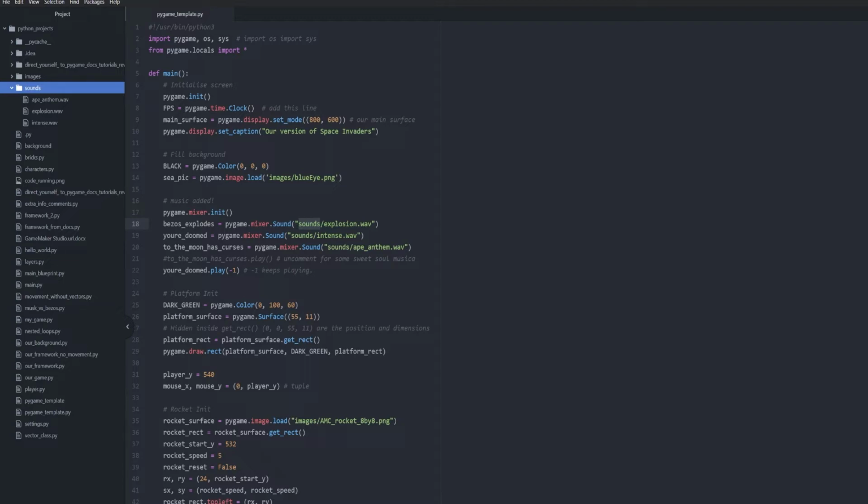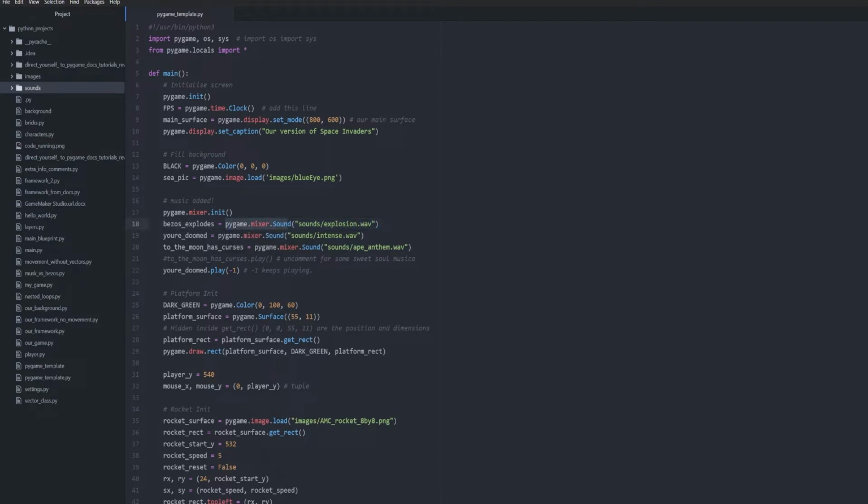They have to be waves, not compressed, so it does slow the application down depending on what you add. You could add ogg if you like. So that's it.